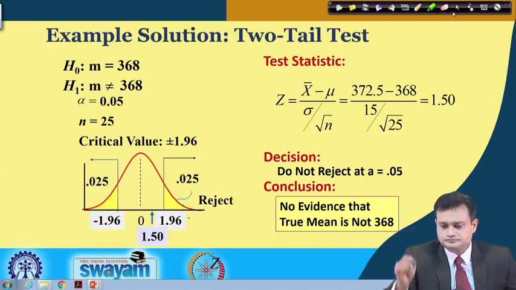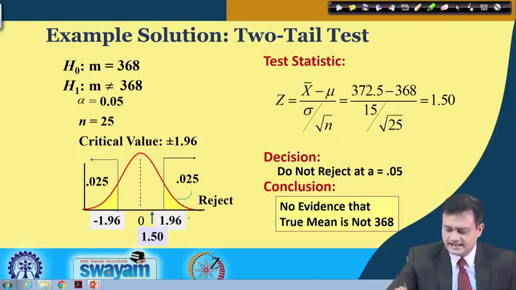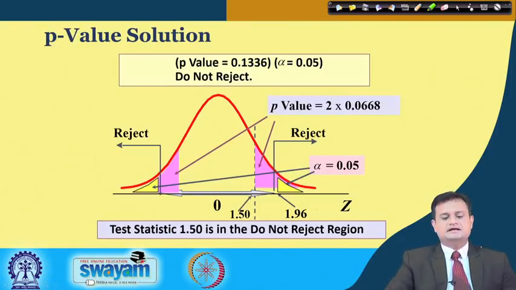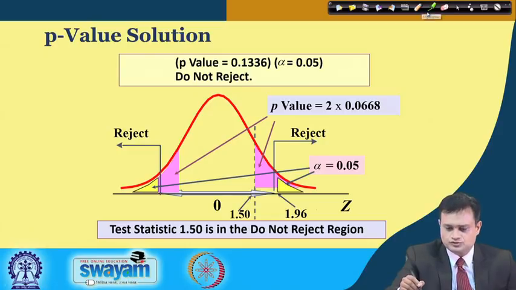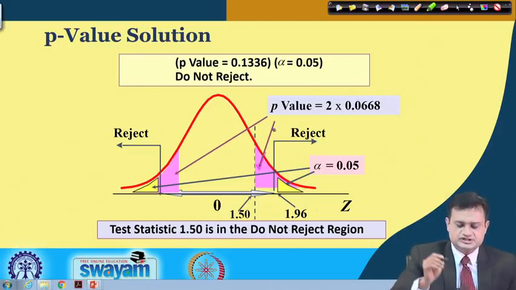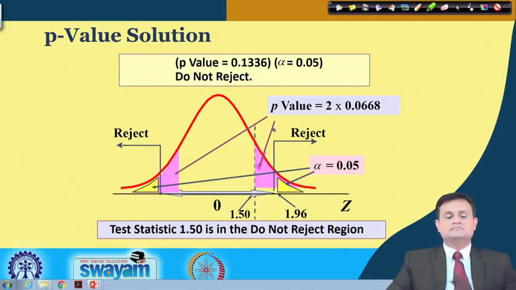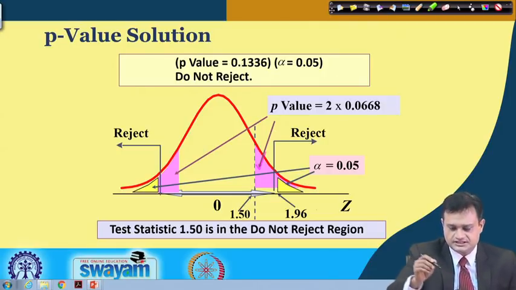So, this two-tailed test also confirms the same result, and if you go by the p-value approach you will see that this is the region which is larger than my assumed significance level, alpha, and it falls in the acceptance region. So, I will not reject the null hypothesis.